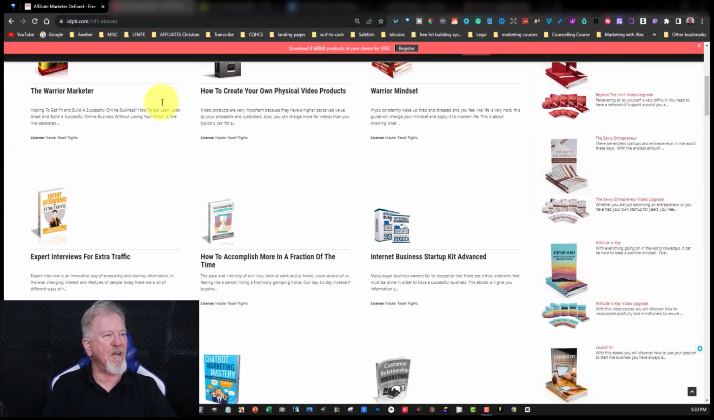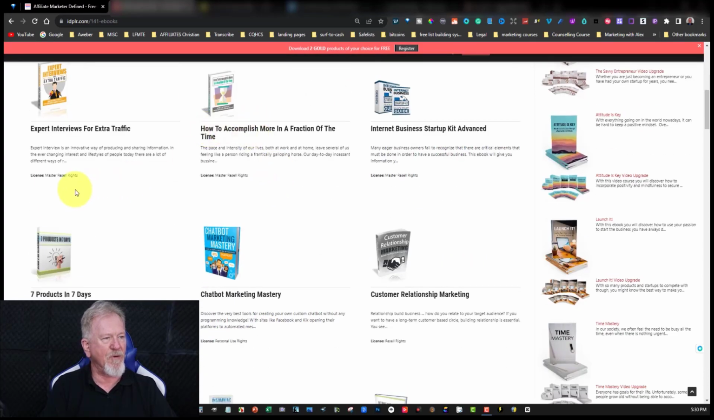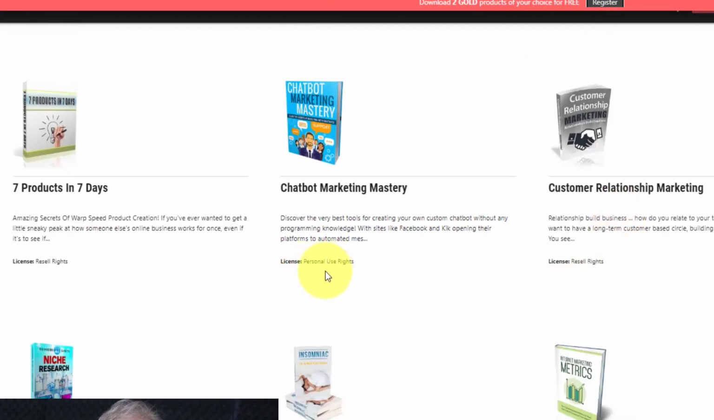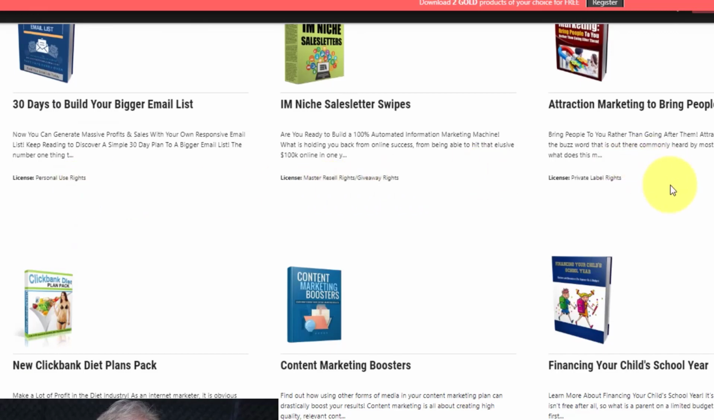And once you sign in, you can have a look at all these different free ebooks that you can then choose to have a look at. And they tell you what their licenses are underneath them. So see resale rights, personal use rights. You may find it difficult to find some private label rights stuff, but you can have a look at what